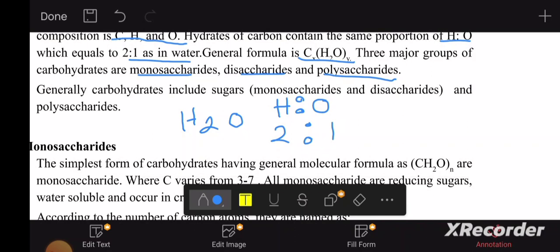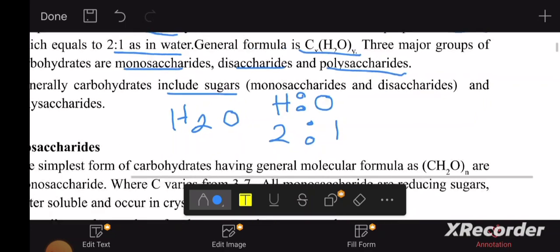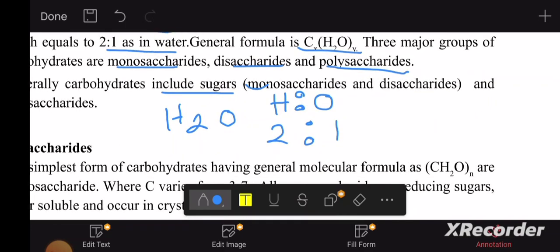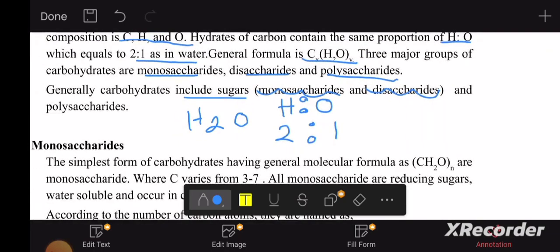Generally, carbohydrates include sugars. What do you mean when you talk about sugars? You talk about monosaccharides and disaccharides. And polysaccharides are not considered to be sugars, right? Polysaccharides are a different category. They are not considered sugars, but we consider monosaccharides and disaccharides as sugars.